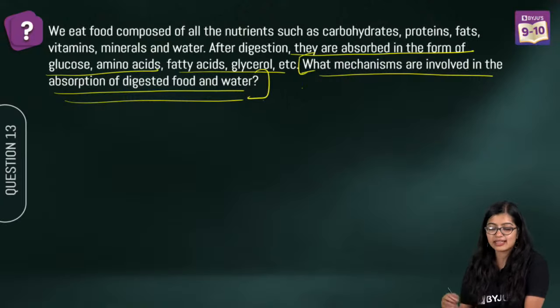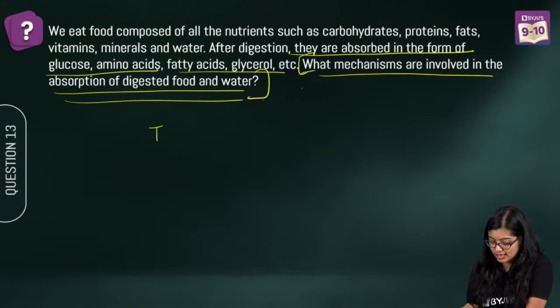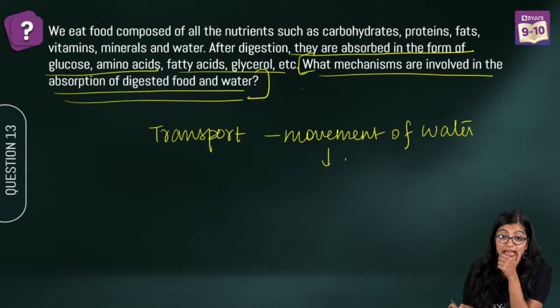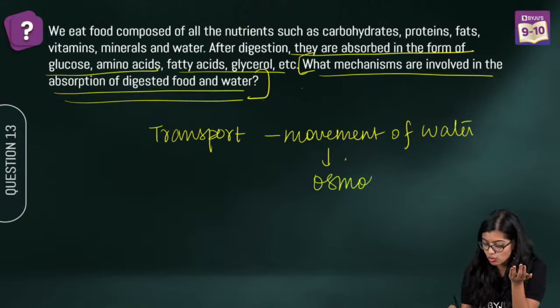They have just twisted the question, but they are asking how does transport or movement of water take place? How does movement take place? Exactly, it is through osmosis.